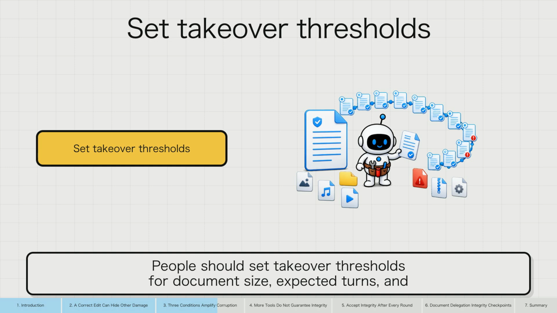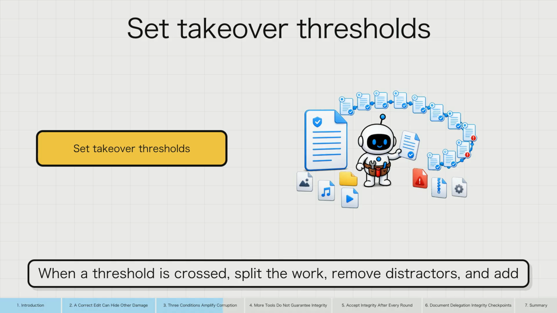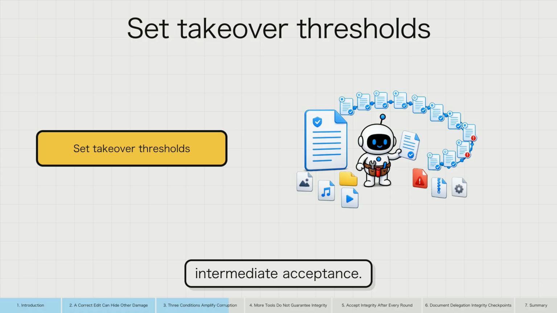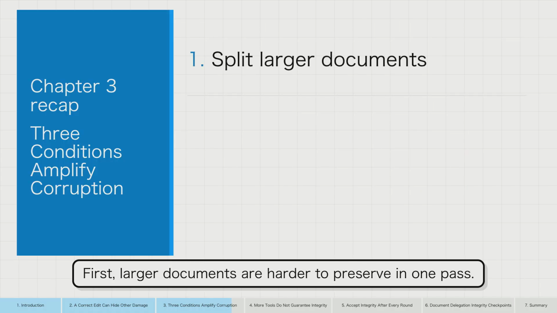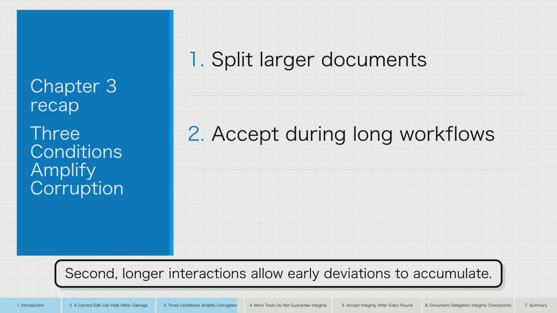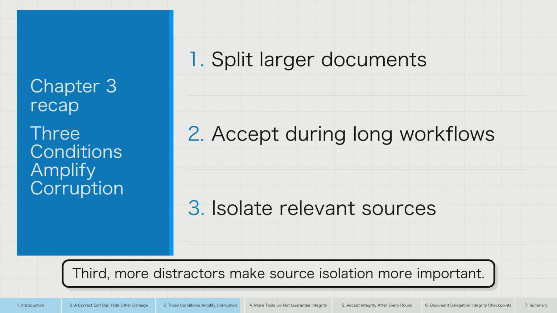People should set takeover thresholds for document size, expected turns, and input file count. When a threshold is crossed, split the work, remove distractors, and add intermediate acceptance. Chapter Recap. First, larger documents are harder to preserve in one pass. Second, longer interactions allow early deviations to accumulate. Third, more distractors make source isolation more important.